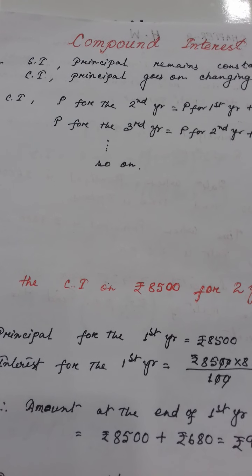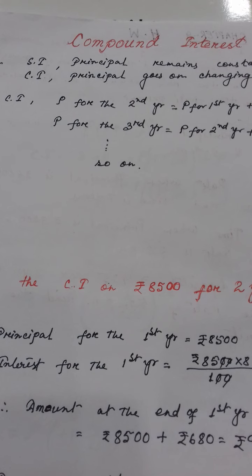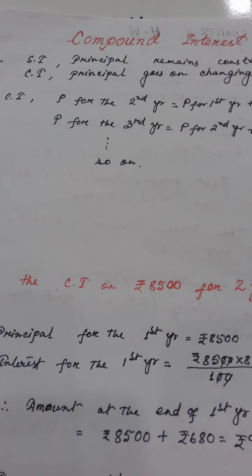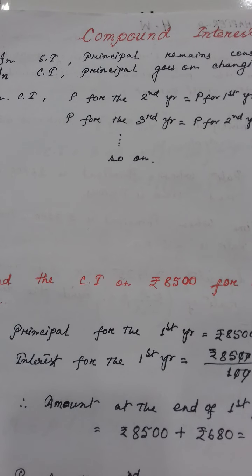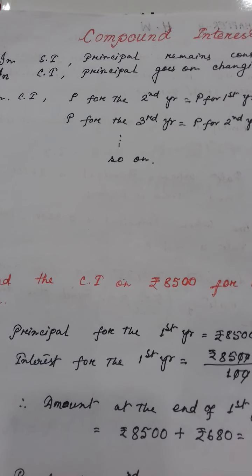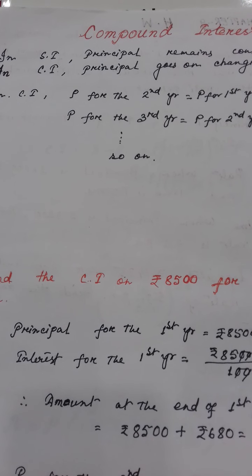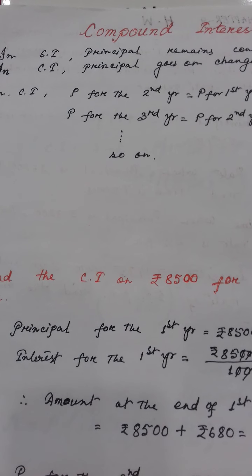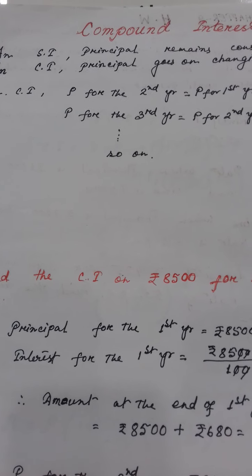Whatever I have told you is how the amount is obtained after 5 years. But what will compound interest be? His compound interest will be the total amount after 5 years minus the original amount he deposited in the beginning. That original amount will be deducted from the total amount after 5 years, and that will be the required compound interest.